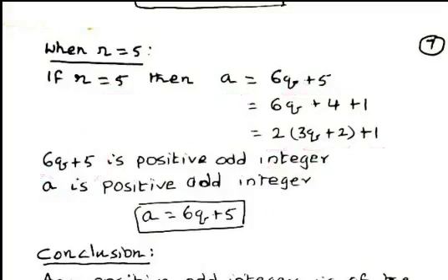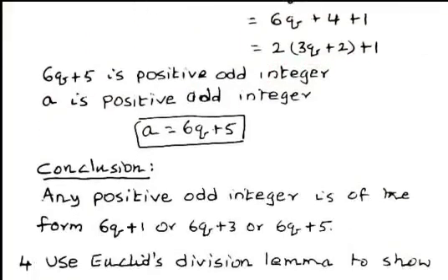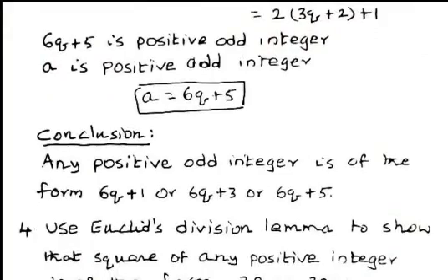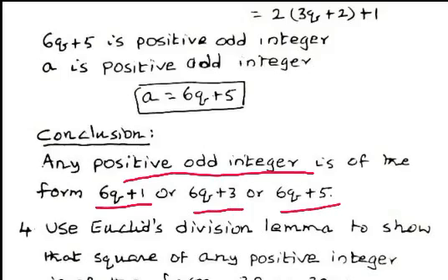Now, from all these cases, we conclude that a positive odd integer is of the form 6q plus 1 or 6q plus 3 or 6q plus 5.